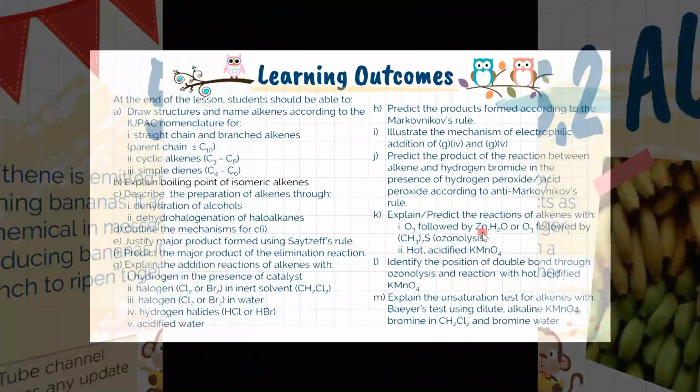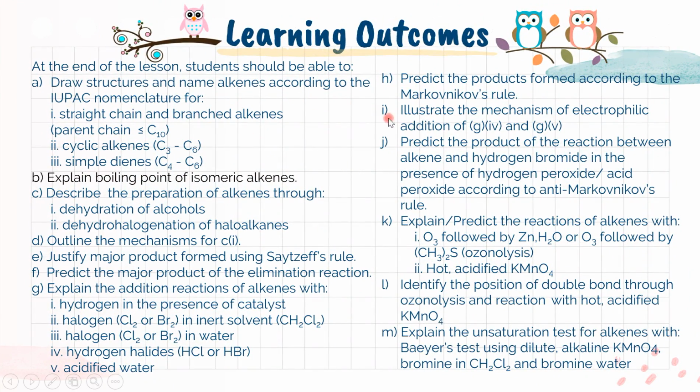Alright, so these are the things that you are going to learn. So a lot of things under 5.2. However, I already divided into 4 parts. The first part is about nomenclature. Second part, preparation of alkene. So there are two reactions involved, that is dehydration of alcohol and dehydrohalogenation of alkene. Next is about chemical properties. It's a lot of chemical properties here. And the last part is about reaction mechanism. So altogether they are 4 parts for this topic.